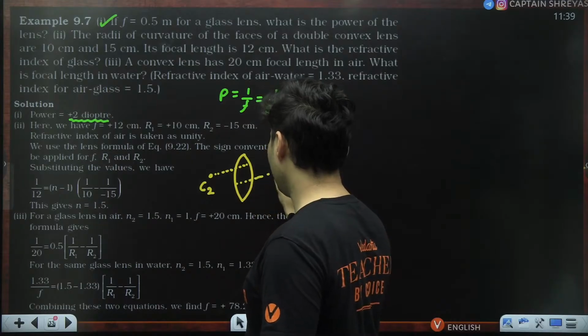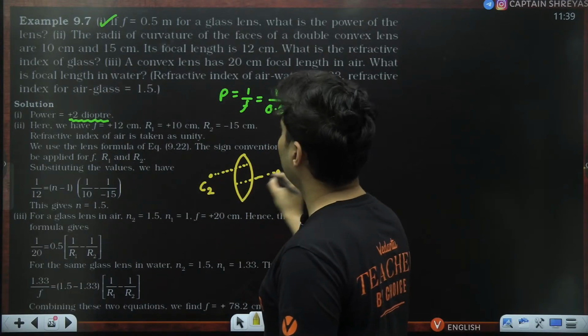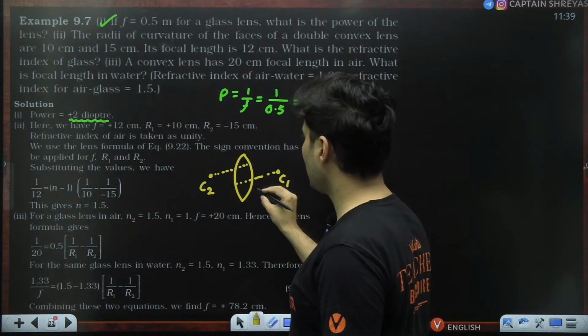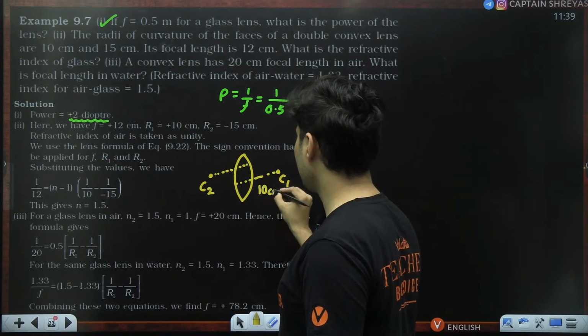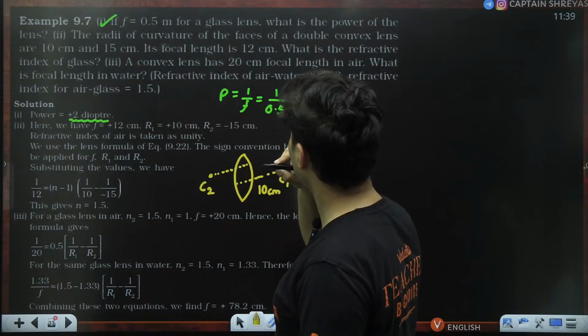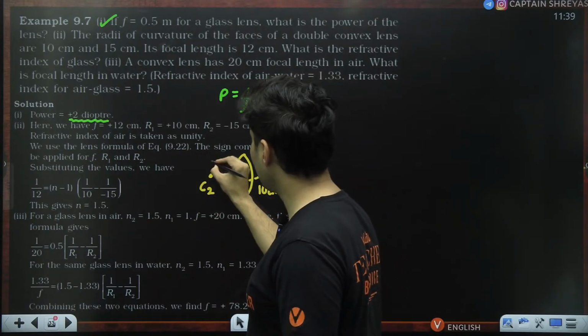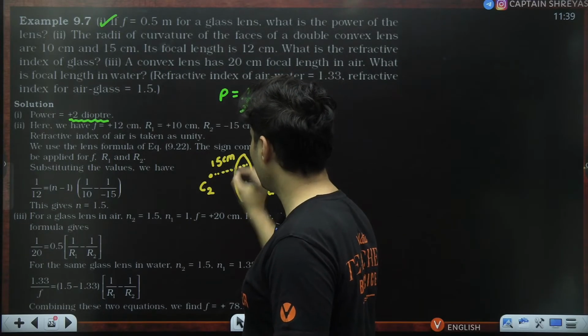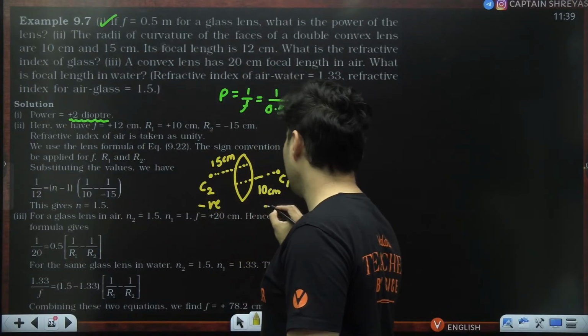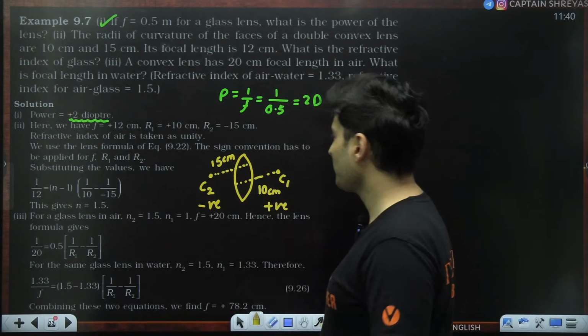So the center of curvature 1 will be here, and the radius of curvature R is basically what? 10 centimeters, and how much? 15 centimeters. Yes, this is 15 centimeters. This is the negative side. This is the positive side.